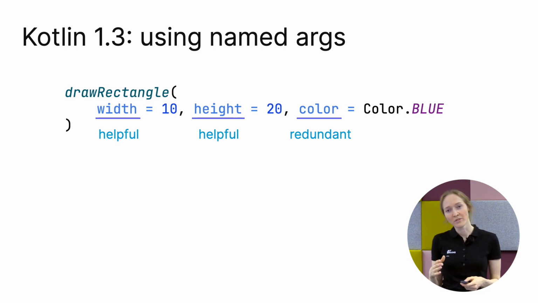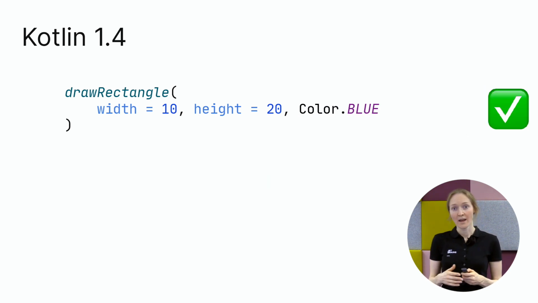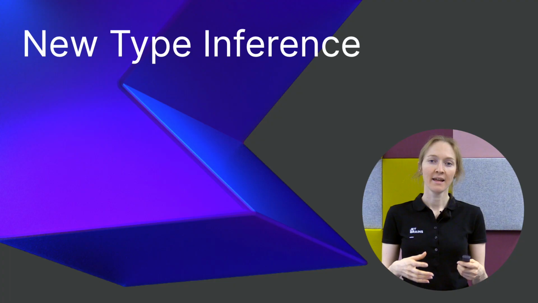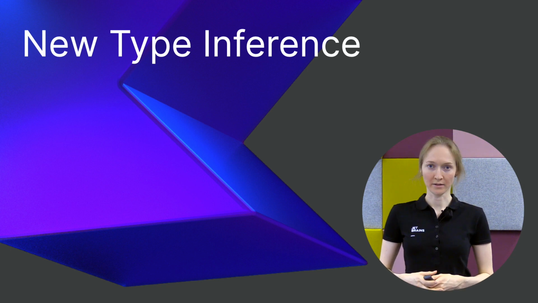Kotlin 1.3 doesn't allow you to mix named and positional arguments. Formally, you can mix them, but only add named arguments after all positional ones. And in some cases, it's not enough. So we fixed it. In Kotlin 1.4, if you use every argument in the correct position, you can give names only to those arguments that needed them for clarification. The next topic I want to discuss a bit is the new type inference algorithm.